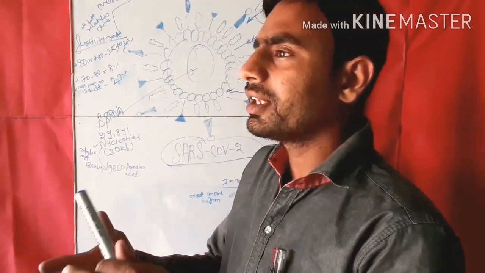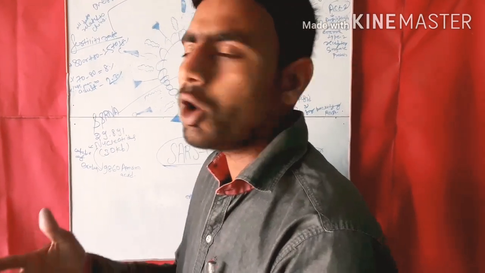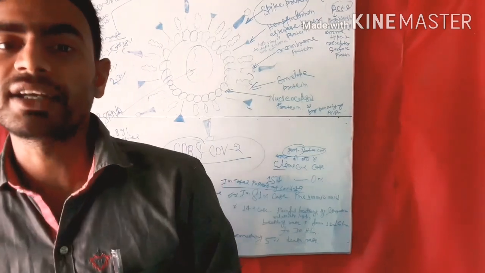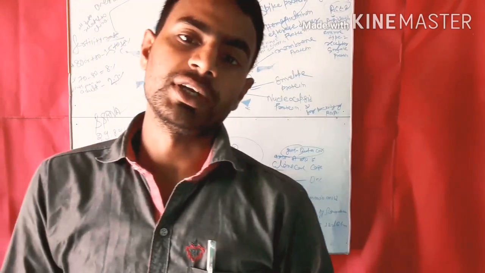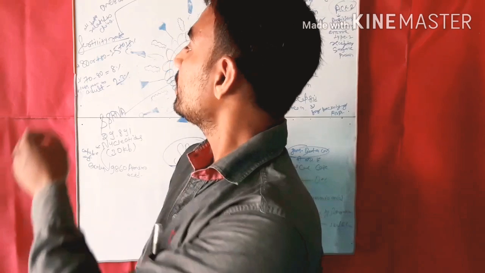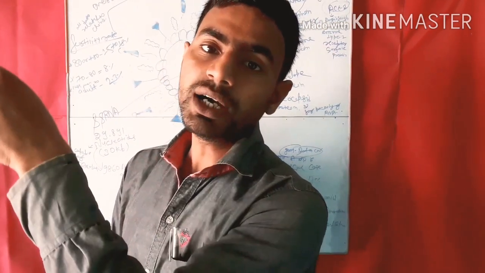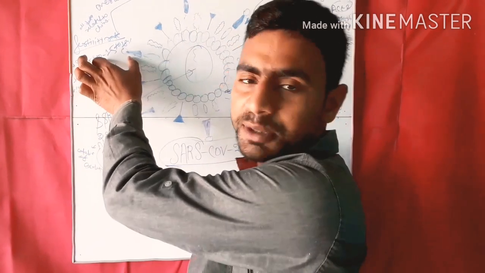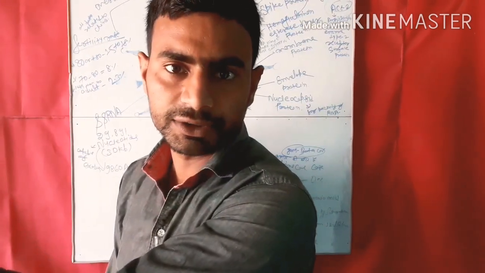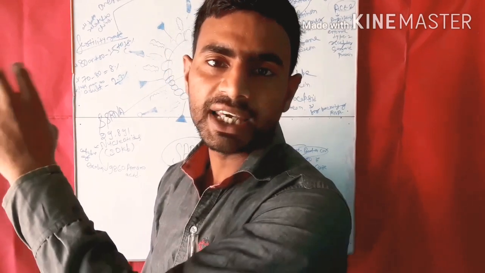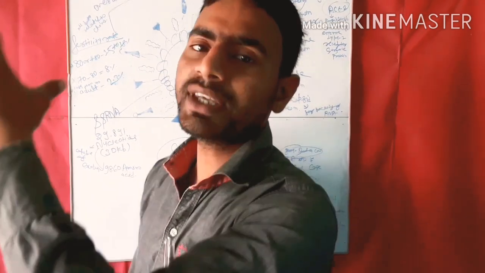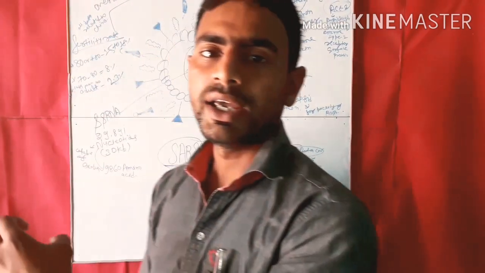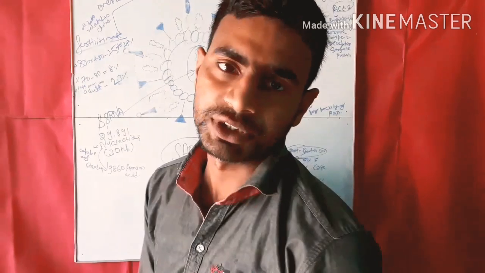For persons whose age is 80 or above, the fatality rate, that is the death rate, is 15 to 18% of the affected persons.